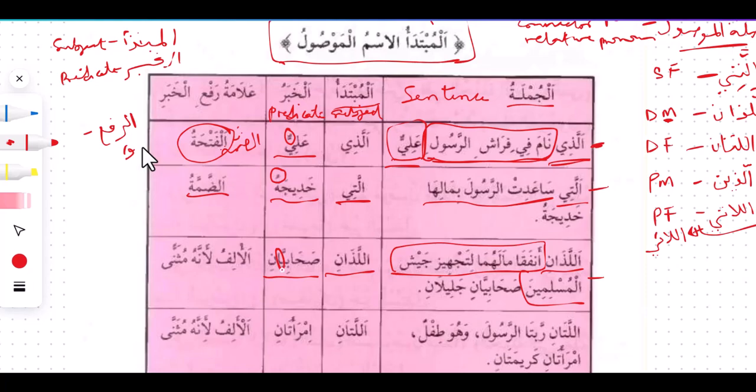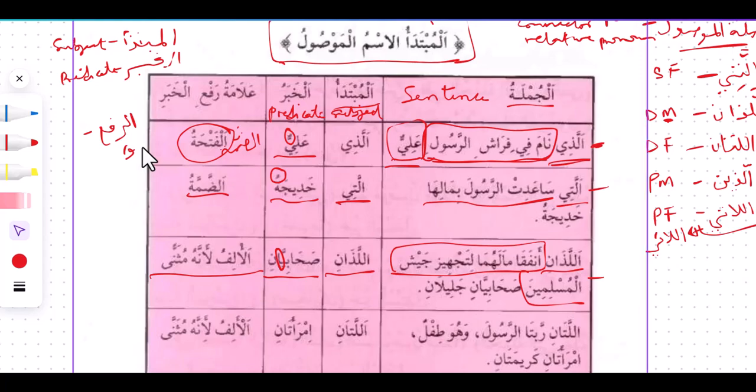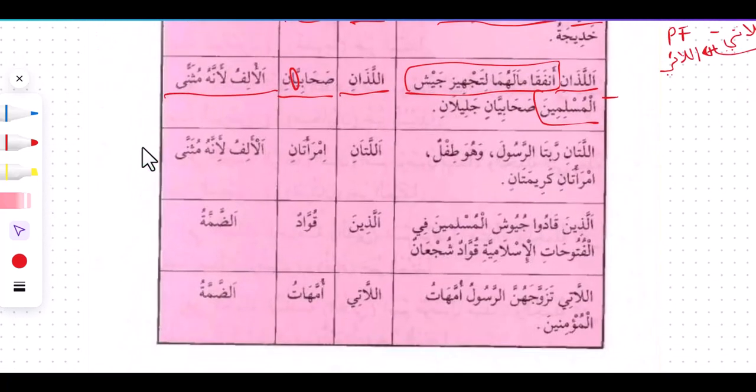So when you say what is making us to know this Sahabiyan is dual, it is because of the alif. So this alif is also going to be representing the rafu, like we have mentioned earlier. Also, to the next sentence here, we have allatani rabbat ar-rasul wa huwa tiflun imra'atani karimatan. Allatani is the mubtada. Imra'atan, we have rabbat ar-rasul wa huwa tiflun. So all these are the silatul mawsul. Imra'atan is going to be our khabar.